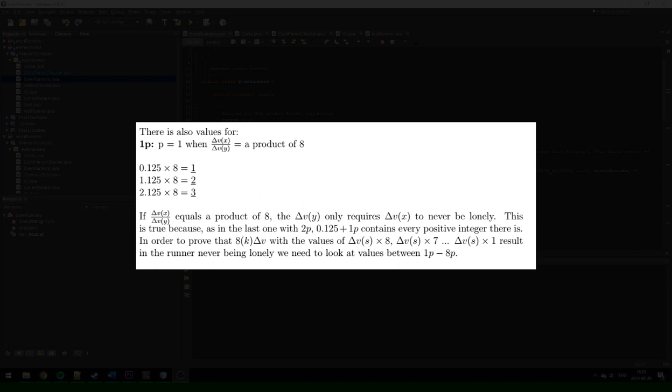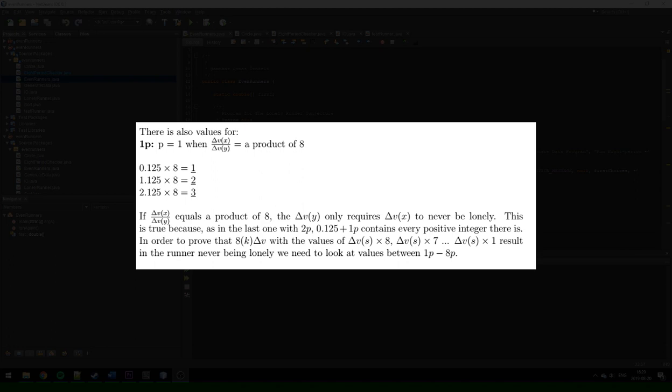So if delta Vx divided by delta Vy equals a product of 8, then the delta Vy only requires delta Vx to never be lonely. And this is the case because, as in the last one with 2 periods, 0.125 plus 1p contains every positive integer there is.